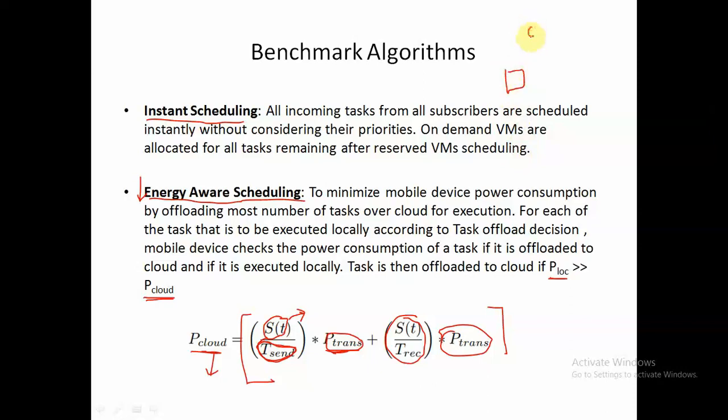let's say this is our broker. So the mobile device power will be consumed for offloading that particular task onto the broker and then receiving that particular task. So let's say we assume that this is the communication channel with, let's say, bandwidth t send and t receive, then this will be the formula for the power consumption of this particular mobile device, right?